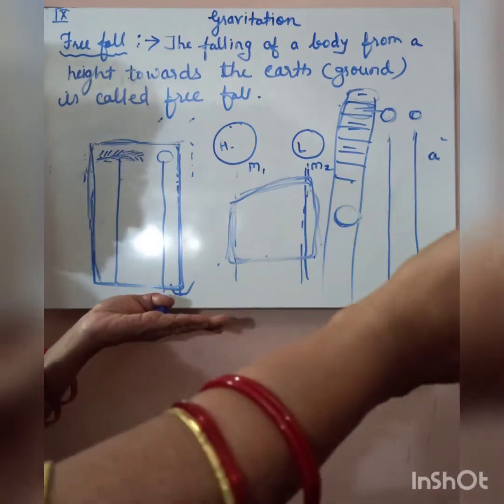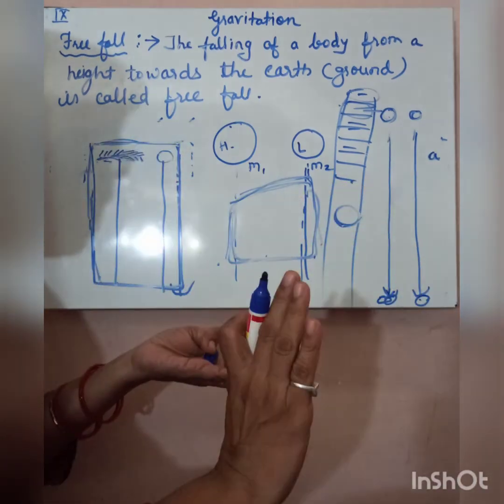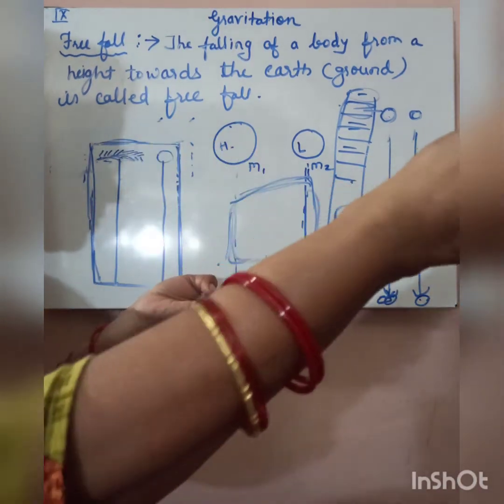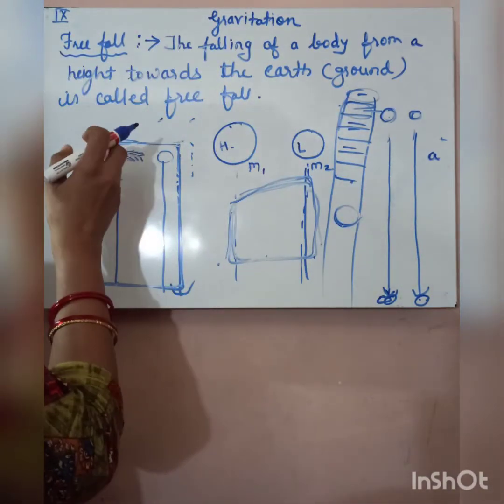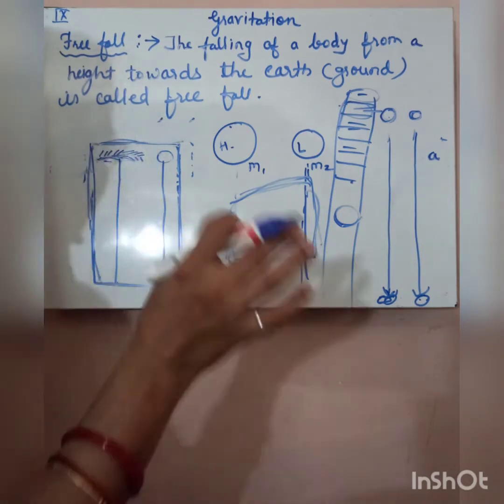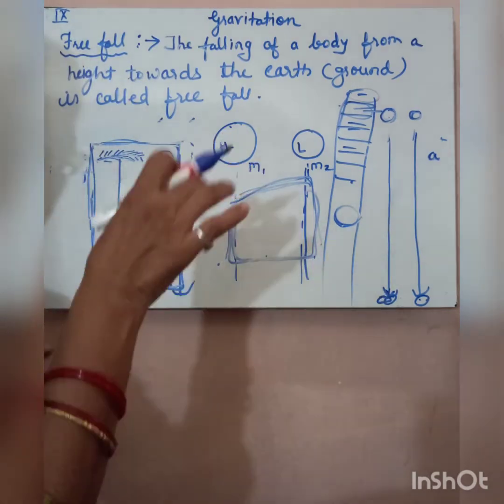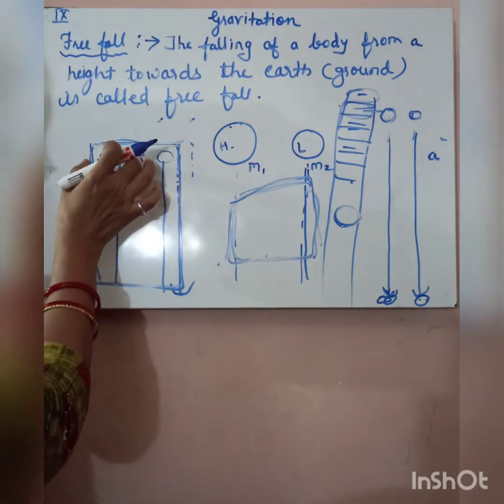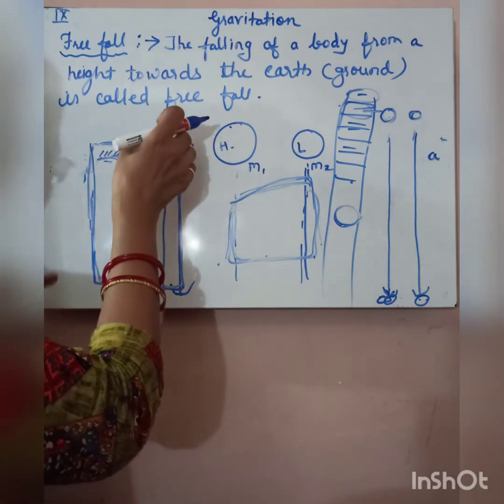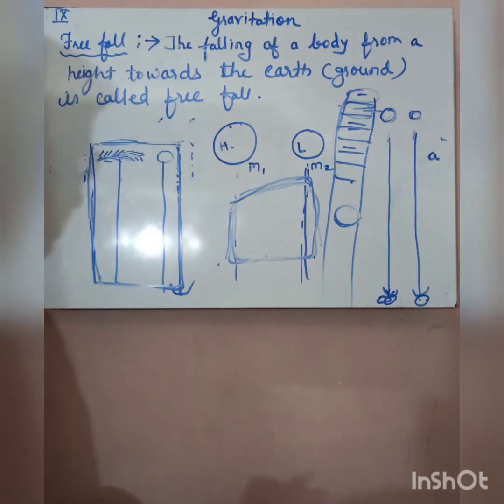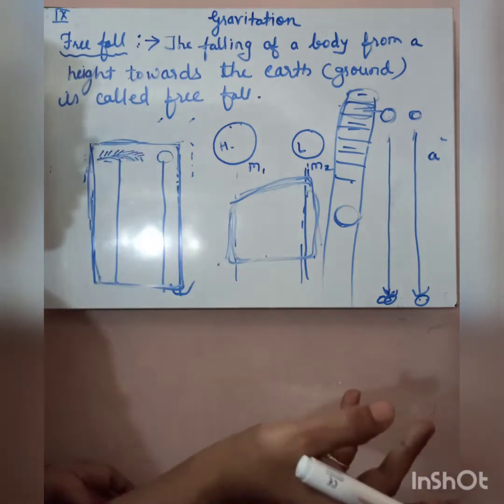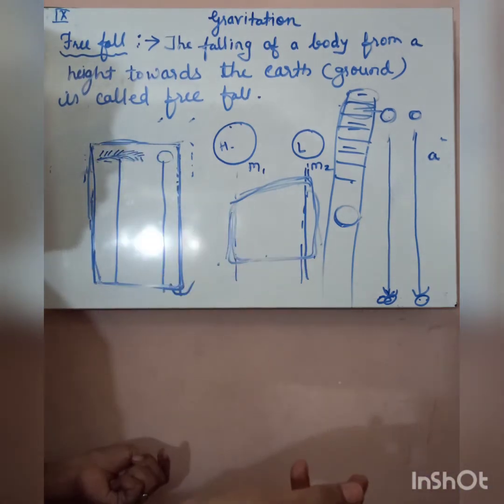Actually, more surface area means more air resistance. But here there is no air resistance. So both bodies, the lighter body and the heavier body, reached the ground, or the bottom, at the same time, because here air is absent. So there is no obstacle of air.